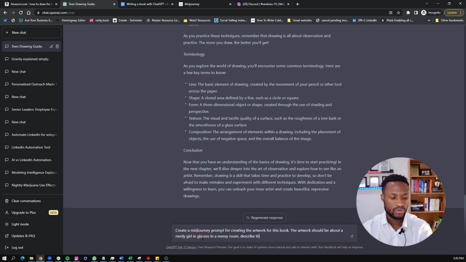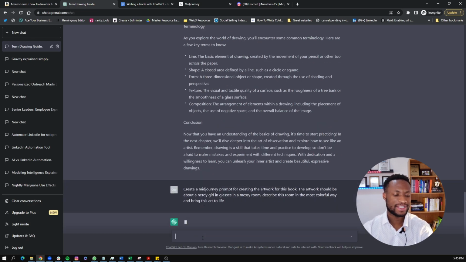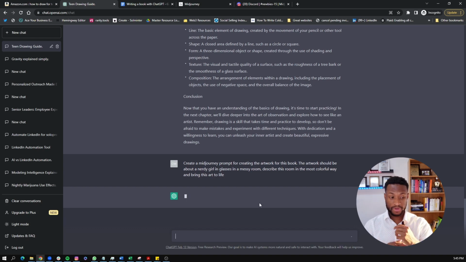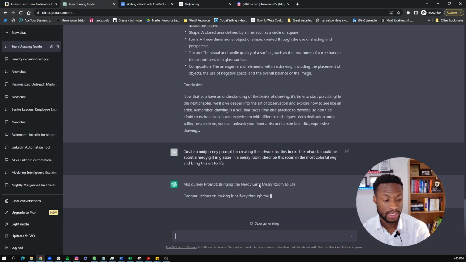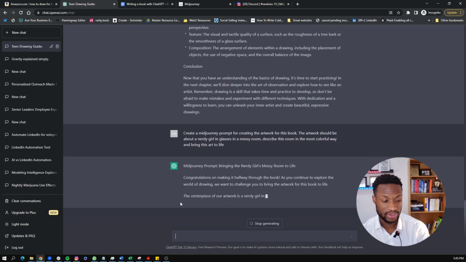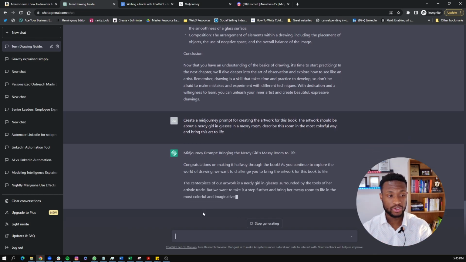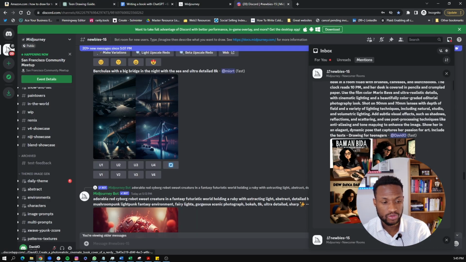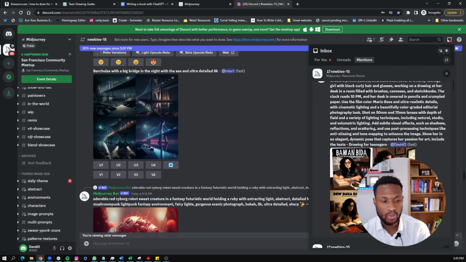Describe this room in the most colorful way and bring these arts to life. Like you can play around with this in many ways, and this will give us some idea of a prompt that we can use to bring this to life. And this will require some fine tuning, but I was able to put some more work into this earlier on. But this is kind of what you want it to look like.